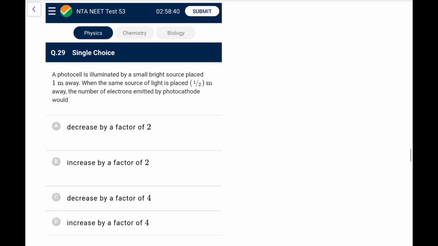Now, a photocell is illuminated by a small bright source placed 1 meter away. When the same source is placed half meter away, the number of electrons emitted by the photocathode will be. Here what we see, if the distance is half, the intensity will become 4 times because it is 1 by r square. So 4 times more photons are striking, so the number of electrons also increases in the same proportion, so it should increase by a factor of 4.